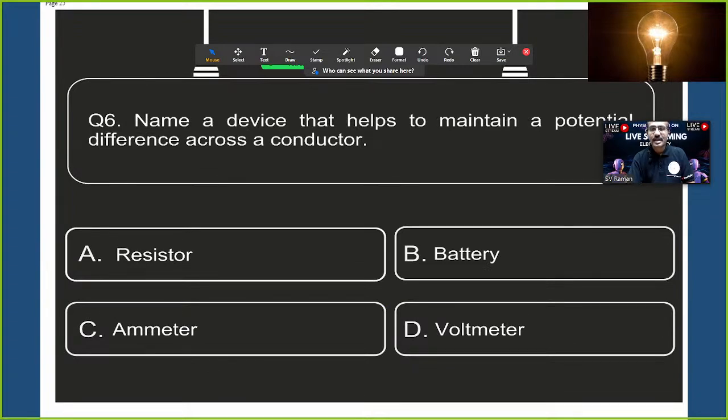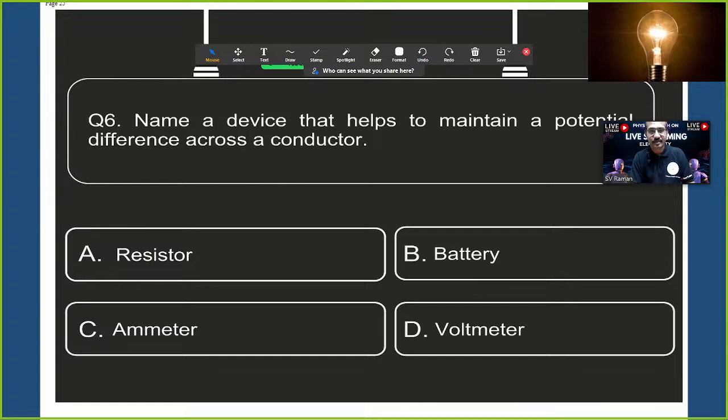Name the device which helps to maintain a potential difference across a conductor. Option A, resistor. Option B, battery. Option C, ammeter. Option D, voltmeter. So here you can see electric potential, voltmeter. Suddenly we will choose it. But read the question properly. Name a device that helps to maintain the potential difference. Voltmeter is the measurement of electric potential difference. But which device can help to maintain the potential difference?